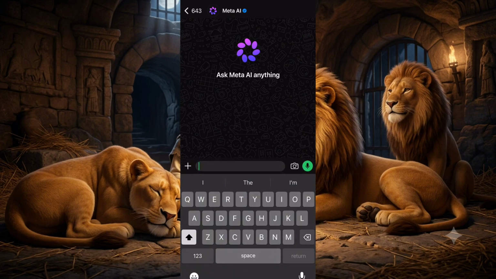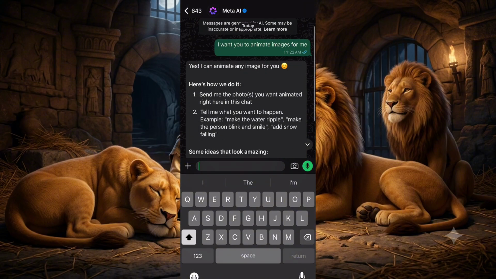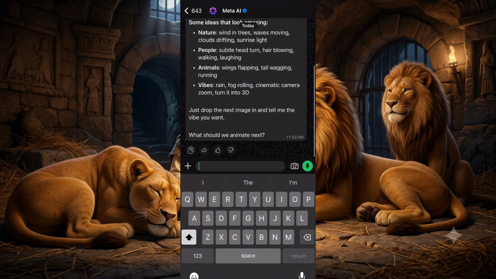Now this is the Meta AI interface. Now I will just say I want you to animate images for me. So this is it. I'm just going to send this. So let's wait for Meta AI to answer us. Now it said, yes, I can animate any image for you.